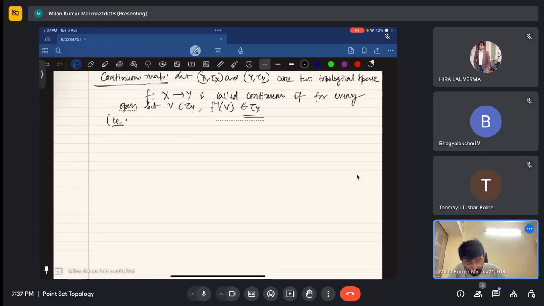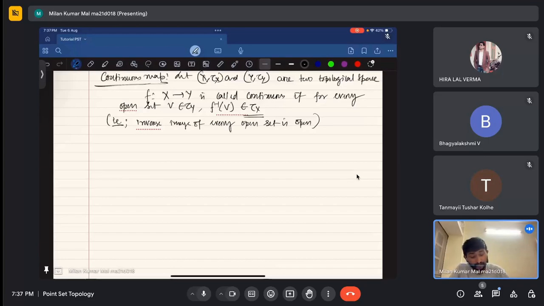Whoever studied the real analysis course, their continuity definition is the same, though their definition of open is a little different, but actually it is the same.